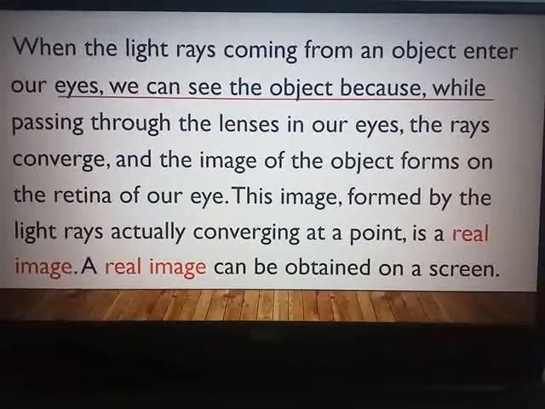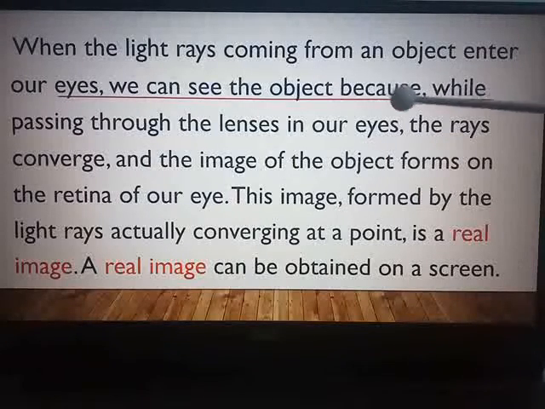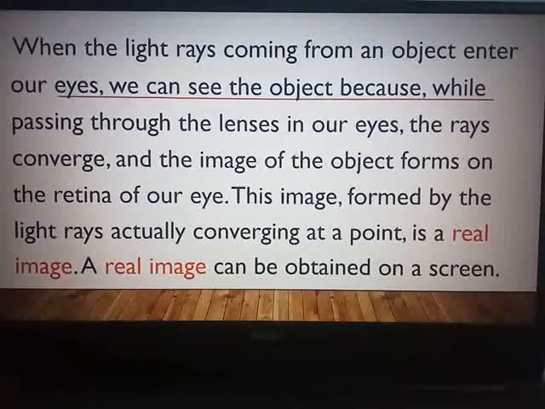Next, now about our human eye. Whenever you see any object around you, you can perceive the object as it is. The color, the size, everything can be perceived as it is. Why? Because when the light rays which are coming from that particular object enter our eyes, we can see the object, because while passing through the lenses in our eyes, we know our eye has a lens.